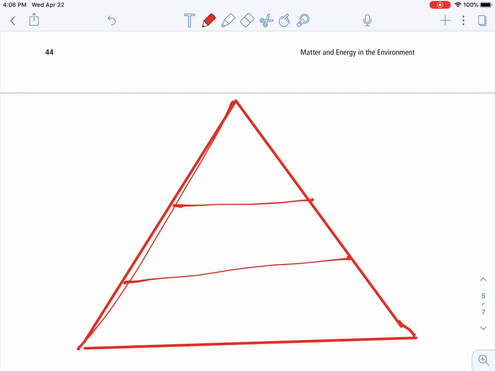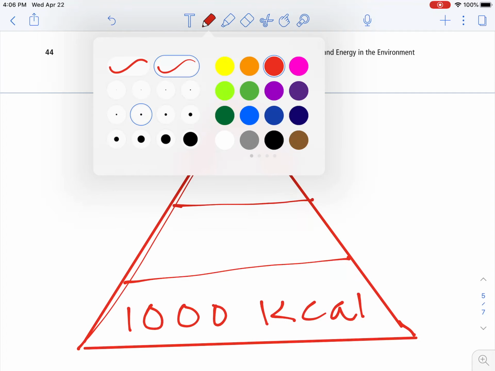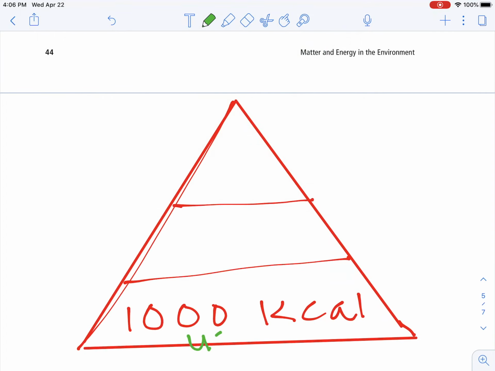All right, so let's say we have 1,000 calories available at the producer level. That producer level is going to use 900 calories. Now, this is just for demonstration purposes.